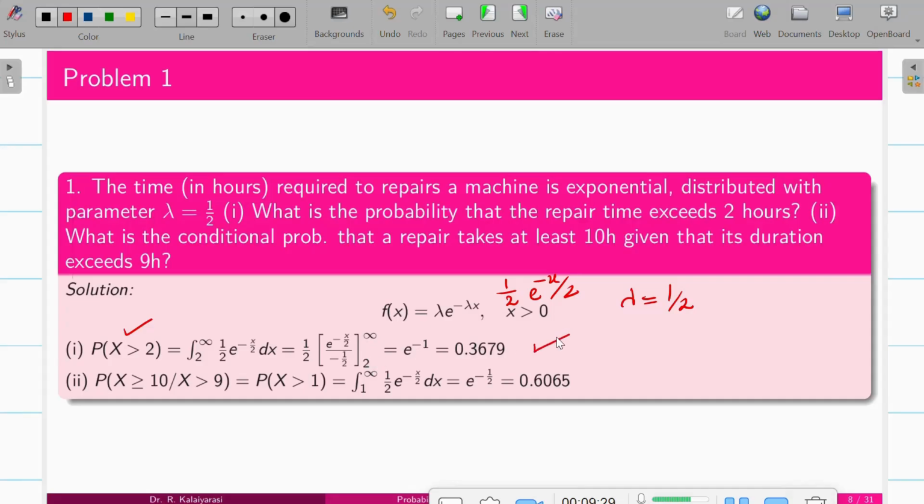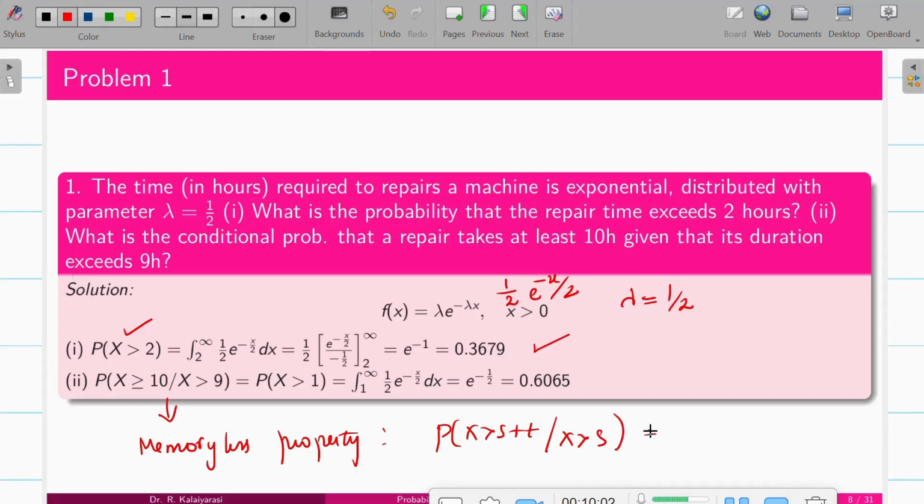The answer is 0.3679. Coming to the next one, probability of x greater than or equal to 10 such that x greater than 9. We can go by the direct formula, or else we can use the immediately previous property, called the memoryless property. So what is the memoryless property? Probability of x greater than s plus t given x greater than s is equal to probability of x greater than t.